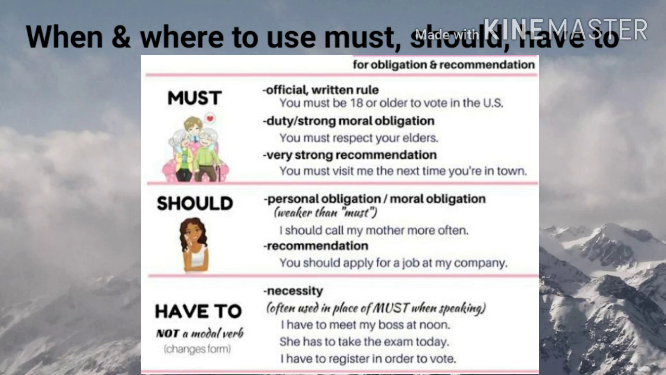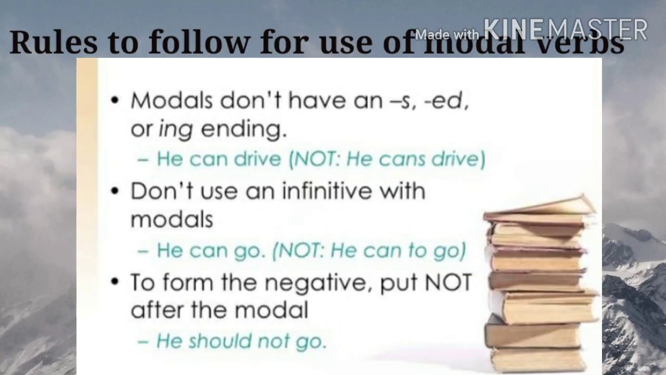Now let's go through the modal verb rules. There are certain rules to be followed. Modal verbs should not have an s, ed or ing in the ending. Like you can say he can drive, but you should not use he can't drives. Don't use an infinitive with modals. He can go. You cannot say he can to go. Next, to form the negative, put not after the modal, like he should not go. These are the only three rules. It doesn't change with the person or tense.